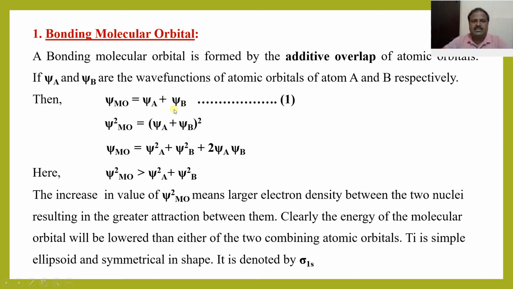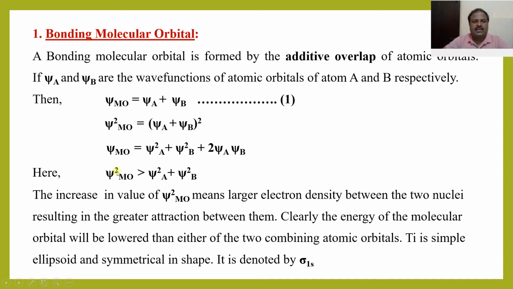Squaring on both sides, psi square MO is equal to psi A plus psi B whole square. This is similar to A plus B whole square, that means A square plus B square plus 2AB. That is psi square MO is equal to psi square A plus psi square B plus 2 psi A psi B.